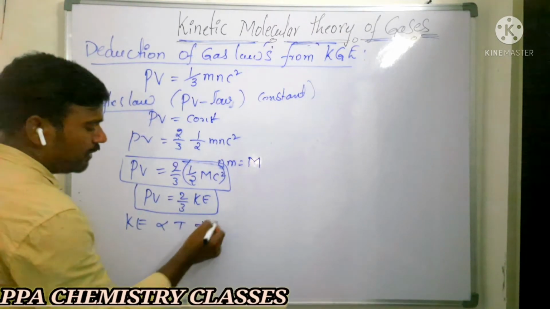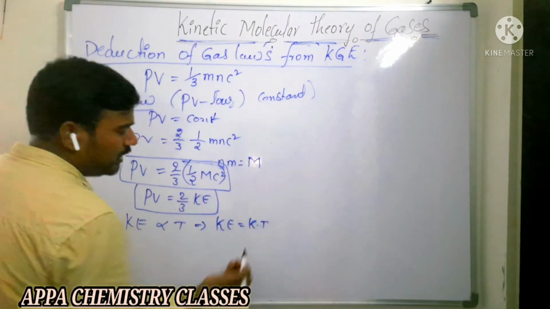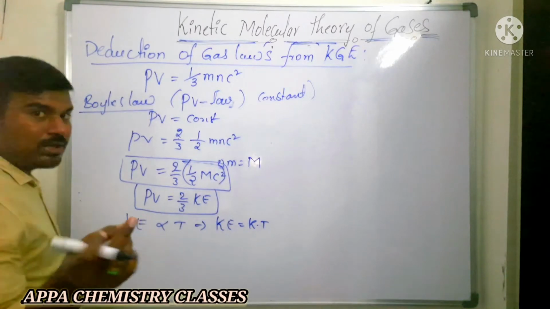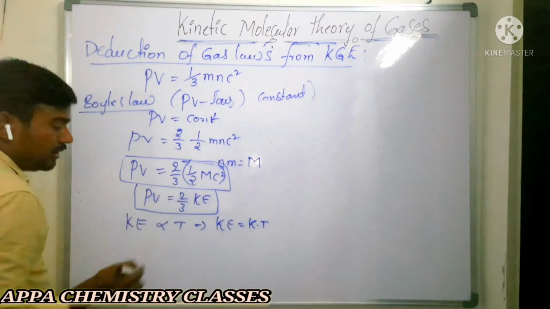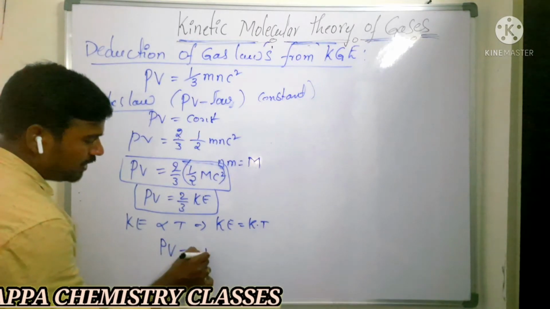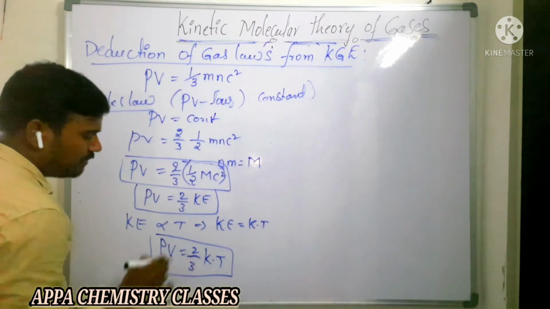From this, kinetic energy is equal to K into T. In place of kinetic energy, K is the proportionality constant. Just substitute there. PV is equal to 2 by 3 K into T. Just take it in a box, which is important.